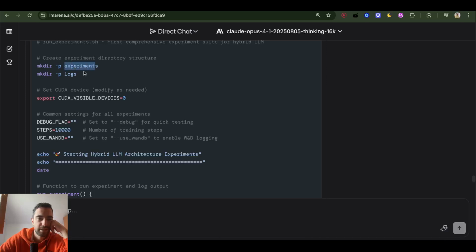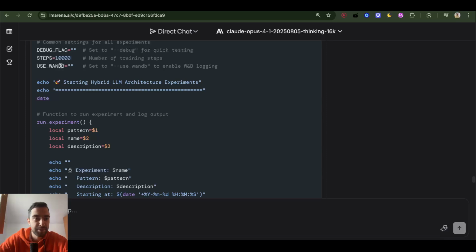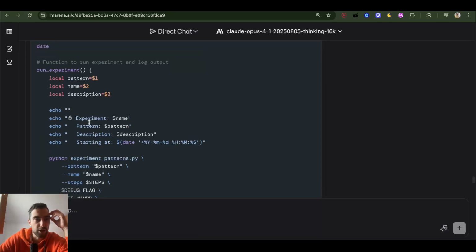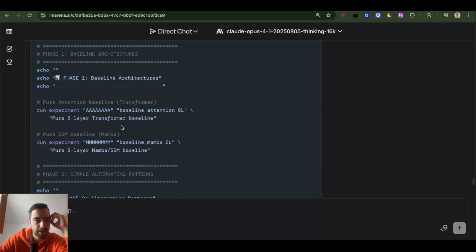We're gonna make directories experiments and logs. Steps 10,000 for each, that's a lot. So this will just log which current experiment we're doing. Baseline architecture.